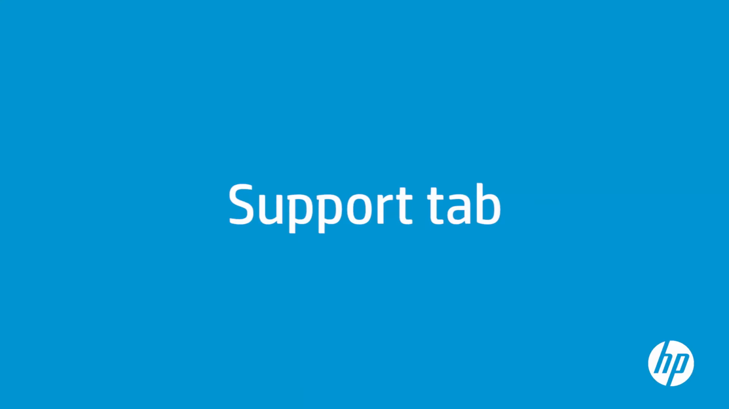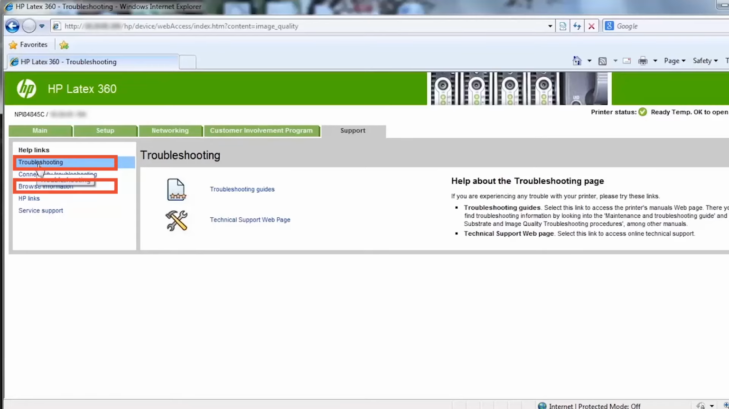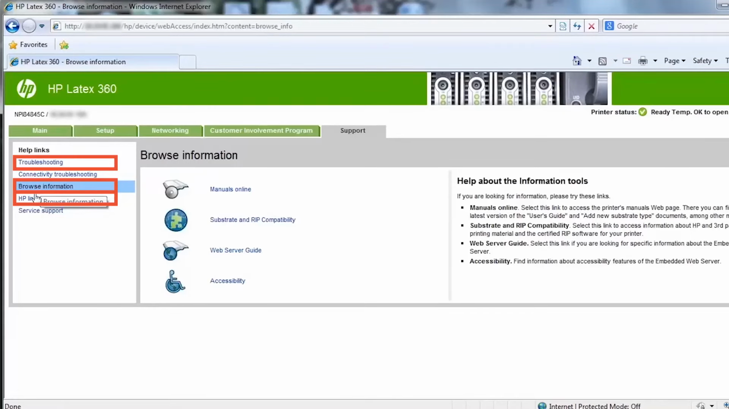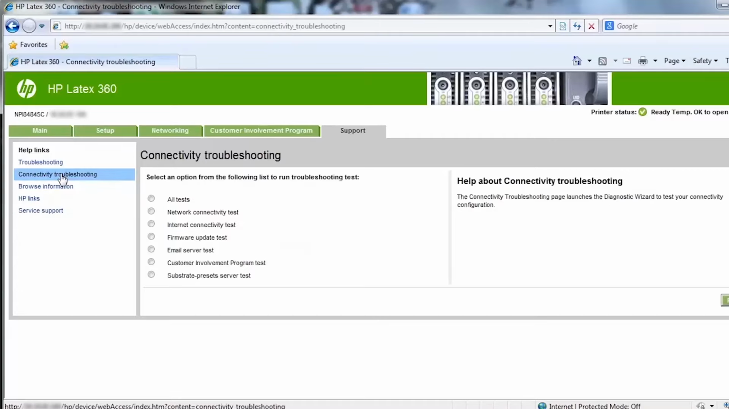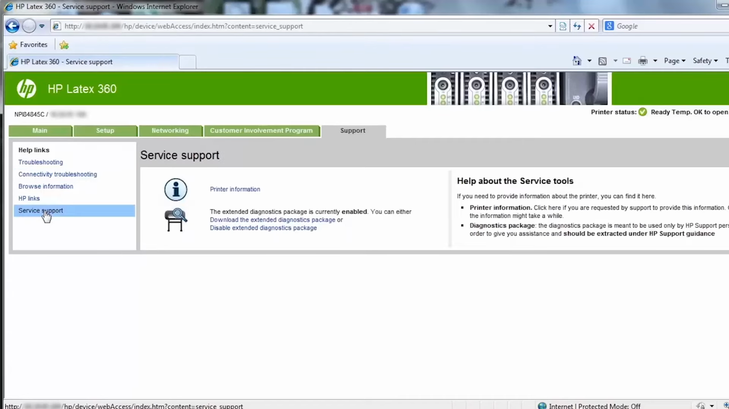The Support tab offers various kinds of help with your printer. Using the Troubleshooting Browse Information and HP Links pages, you can access the usage and troubleshooting documentation published by HP. The Connectivity Troubleshooting page allows you to check the status of the printer connections and to troubleshoot possible connectivity issues.